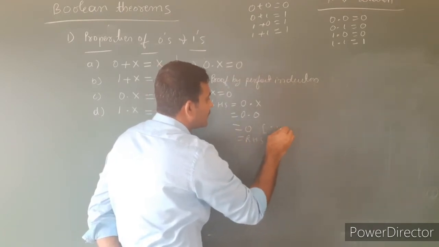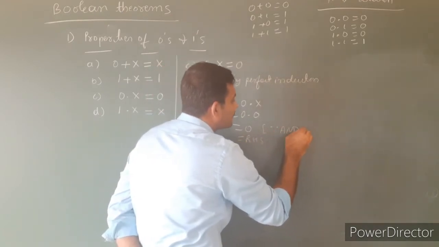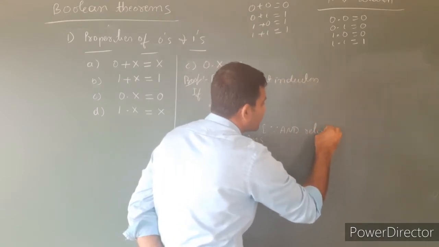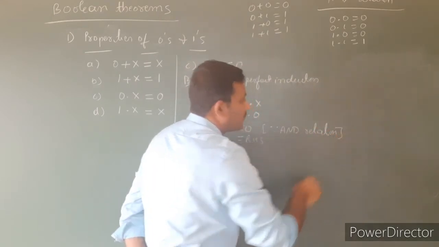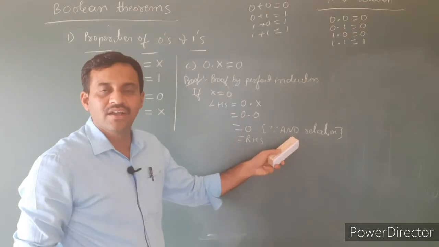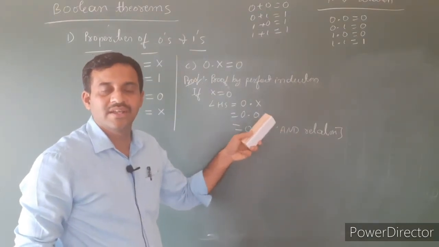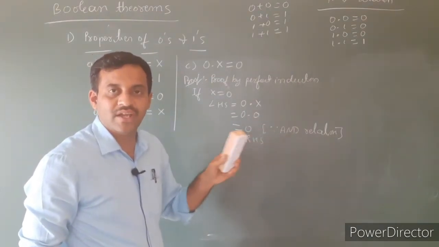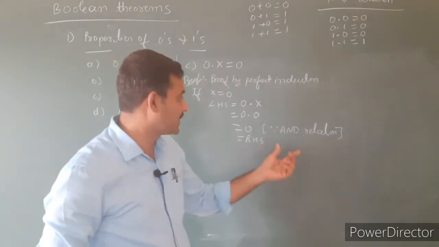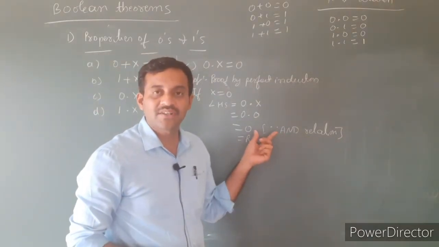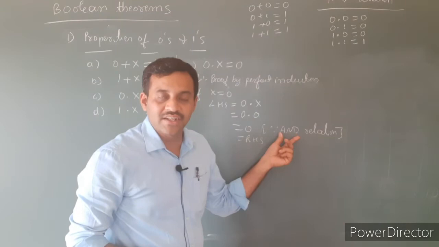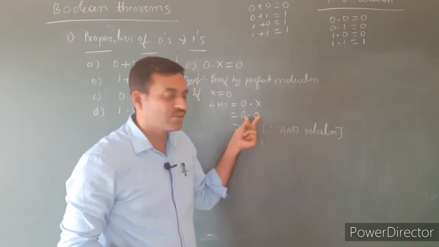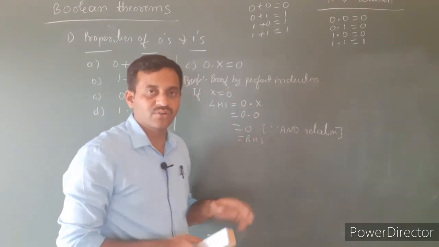Why is it so? Because of the AND relation. We must write the conclusion. In an examination, the conclusion also carries marks, so it is compulsory to write the conclusion. Because in the AND relation, we already proved that 0 into 0 is equal to 0.